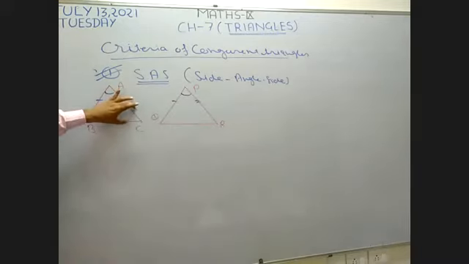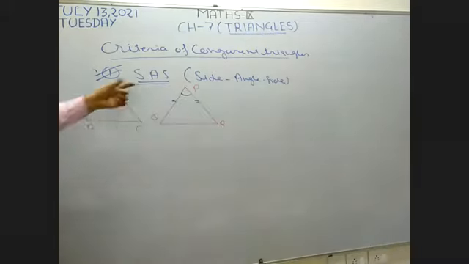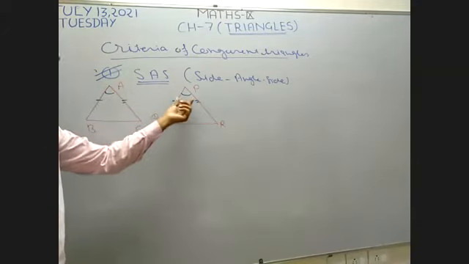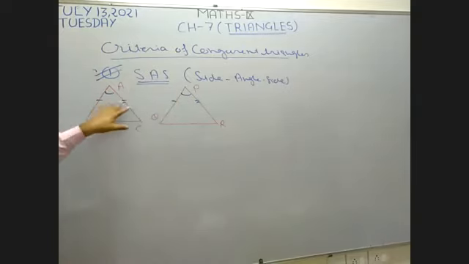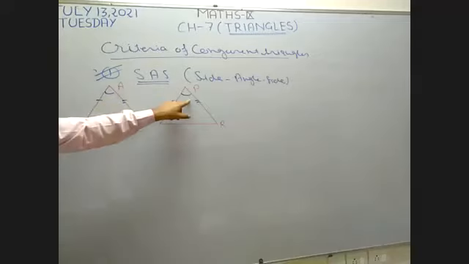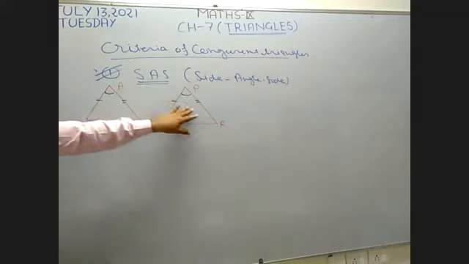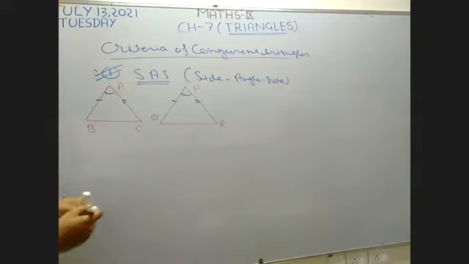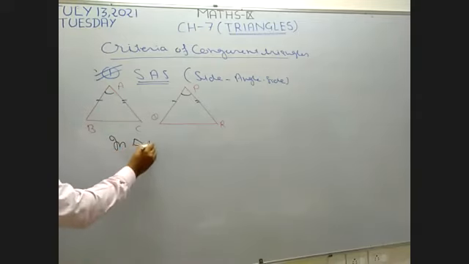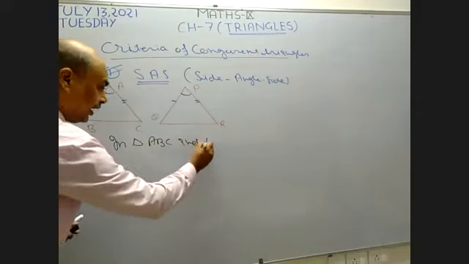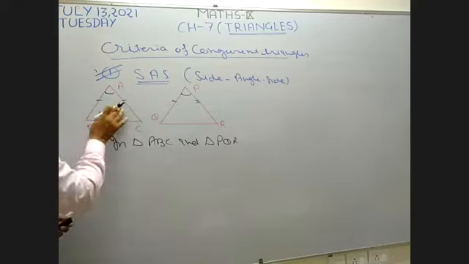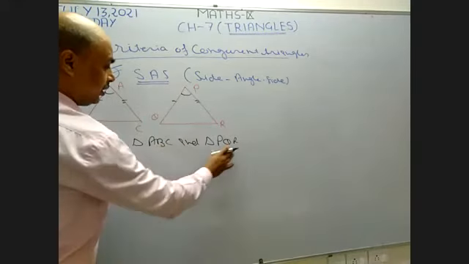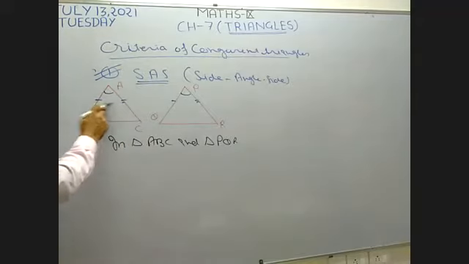If I take these two sides, you have to take these two sides of the other triangle. First, second, and third. Now it is given these two sides of both triangles are equal and the angle between them is equal. By using this criteria, I want to make these two triangles congruent. So I write here, in triangle ABC and triangle PQR, because I have these two triangles. This is triangle ABC and this is triangle PQR. Now, what is given? These two sides are equal.